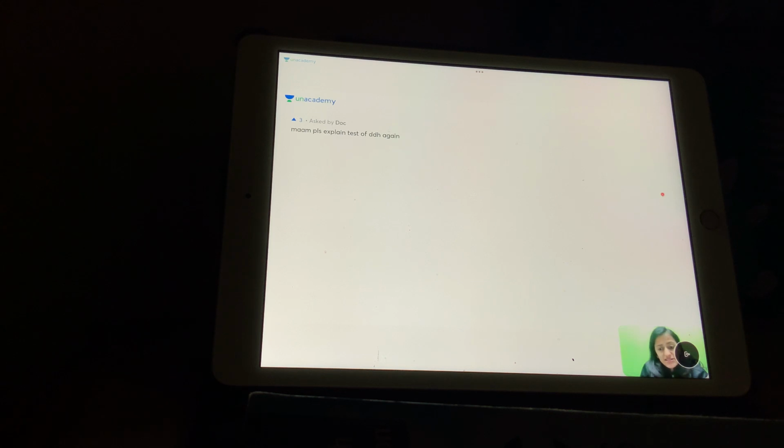So do you still have this doubt here regarding the test for DDH? Let me try to get the image of that.